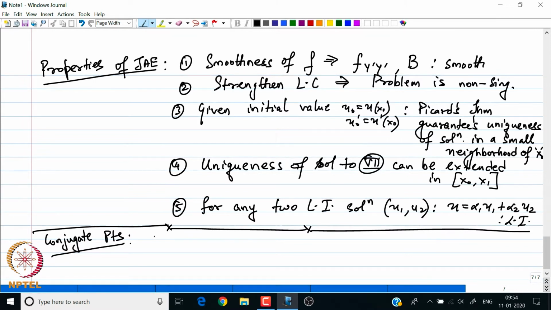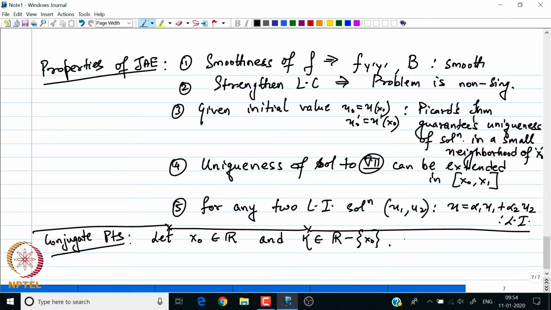So, what I said is the following: let x naught be a real valued point, and let kappa in R minus x naught be another point.